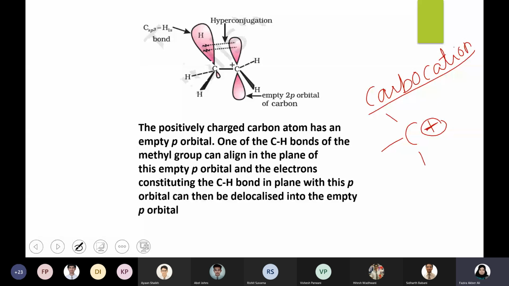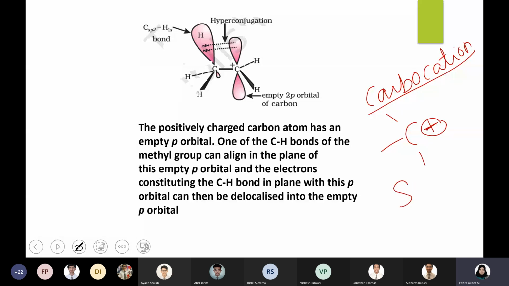Ma'am, is it sp2? sp2, very good. sp2 hybridization. Okay, that was a major difference we discussed between carbocation and carbanion.